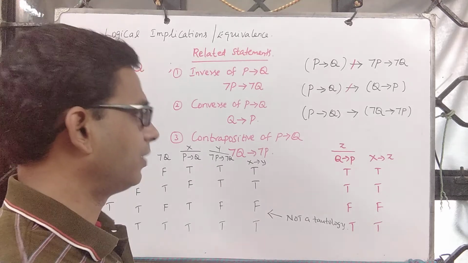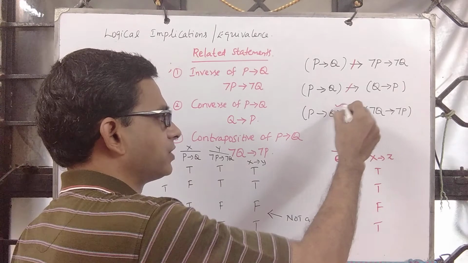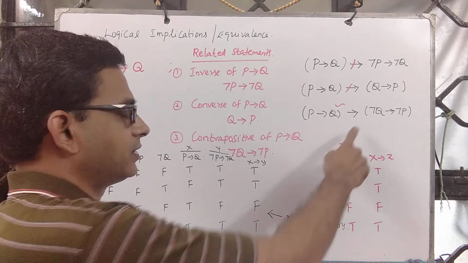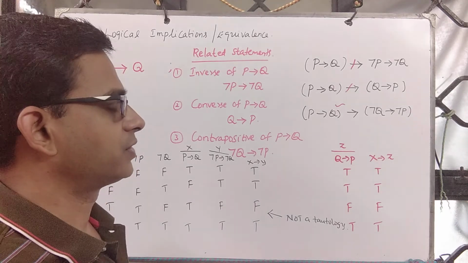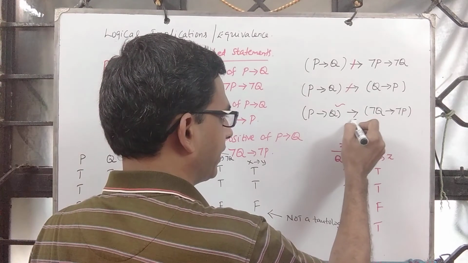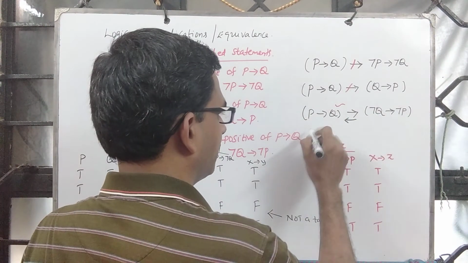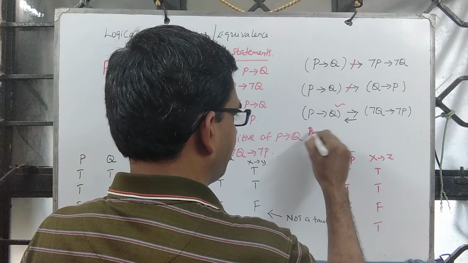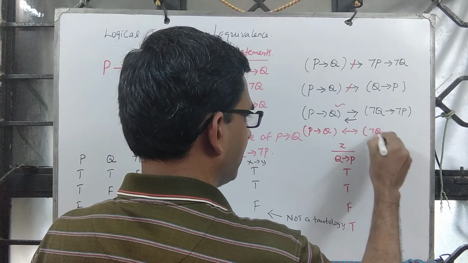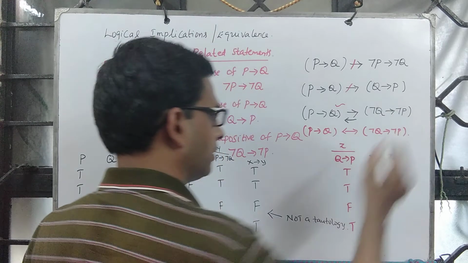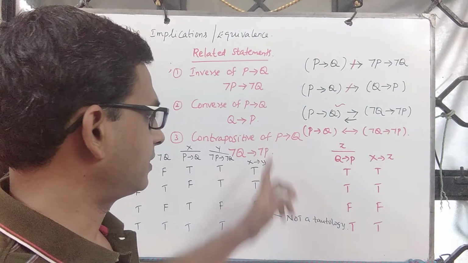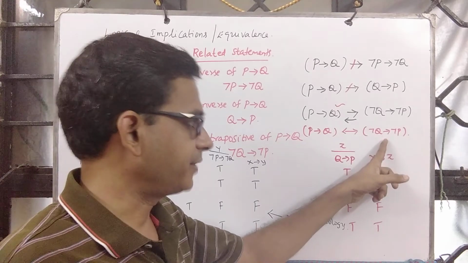Fine. However, the contrapositive follows. Just before this, we had discussed this identity, and in fact we have proved that they are equivalent. So P implies Q is equivalent to saying negation Q implies negation P. Given a statement P implies Q, you can replace that with its contrapositive.